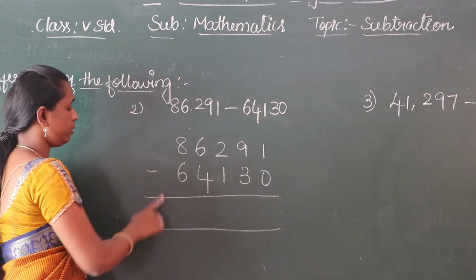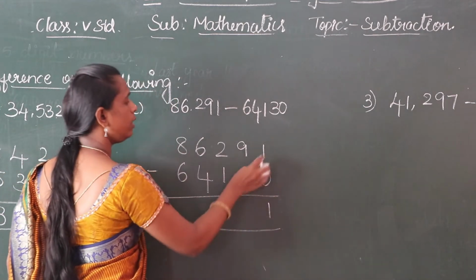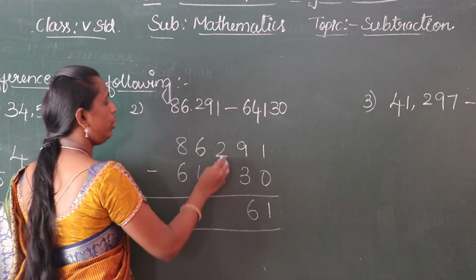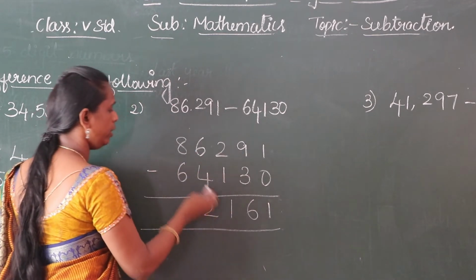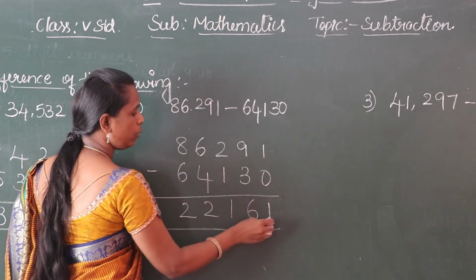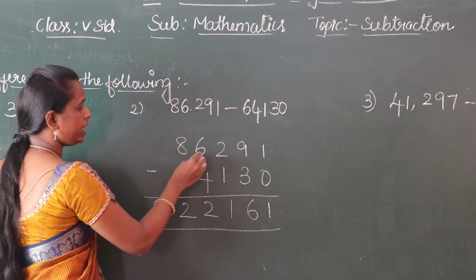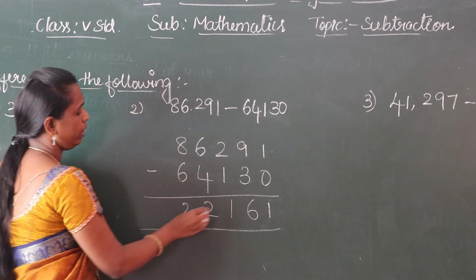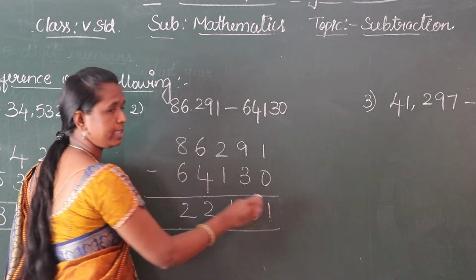Write on the column, write on the lines using your pencil. 1 minus 0, 1. 9 minus 3, 6. 2 minus 1, 1. 6 minus 4, 2. 8 minus 6, 2. The final answer is 22,161.